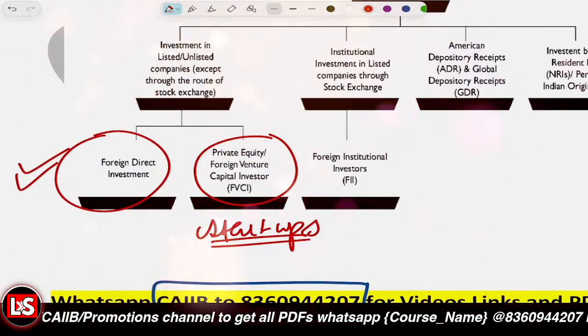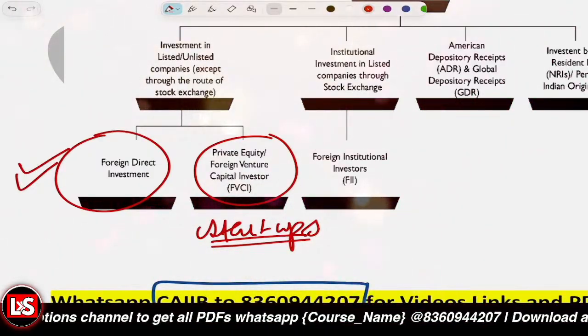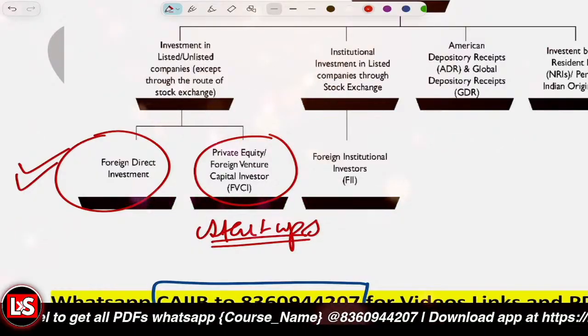And further into the venture capital undertakings they are investing. So it's a FVCI.